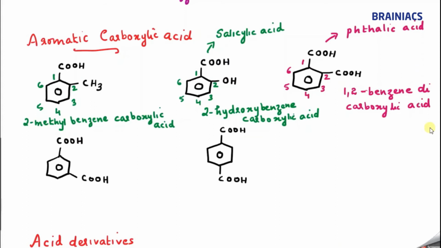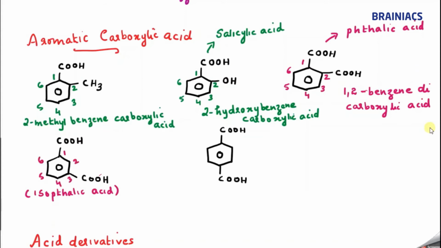The next one. Its common name is also famous. So I can write the common name as iso. Isophthalic acid. So what is the name of this compound? IUPAC name: 1, 2, 3, 4, 5, 6.